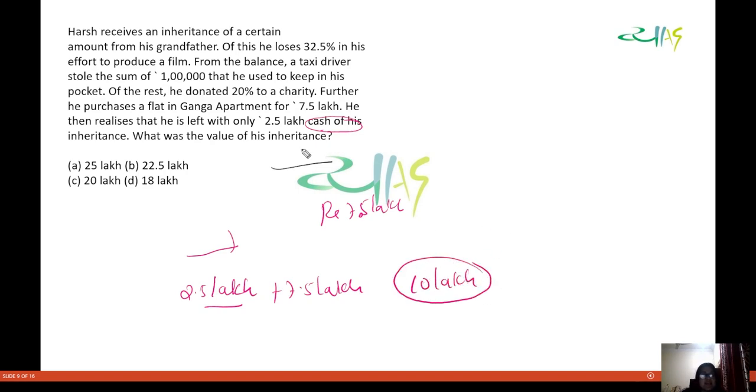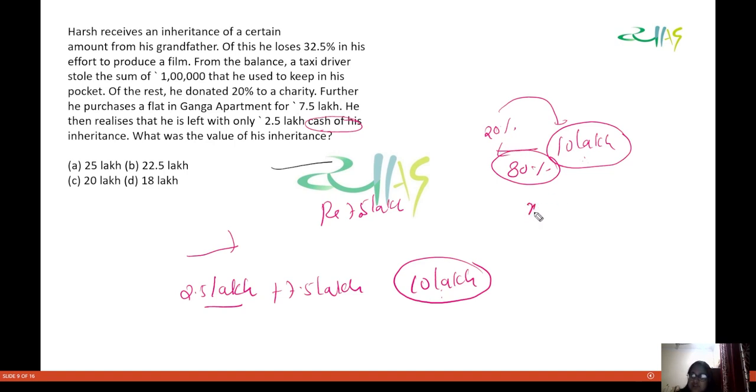And see, they are saying of the rest he donated 20% to charity. So he was earlier having 10 lakh rupees after 20% of something was donated to charity. That means this 10 lakh is 80% of something. So how much will it come? x into 0.8 is 10 lakhs. So x is equal to 10 into 10 divided by 8. That means 12.5 lakh. X is how much?